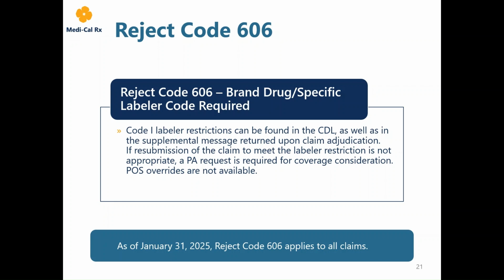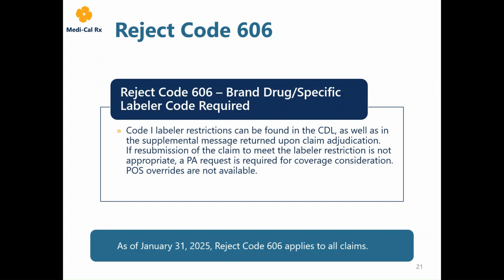Code 1 labeler restrictions can be found in the CDL as well as in the supplemental message returned upon claim adjudication. If resubmission of the claim to meet the labeler restriction is not appropriate, a PA request is required for coverage consideration. Point of sale overrides are not available. Reject Code 606 requires submission and approval of a PA to receive a paid claim with Medi-Cal Rx.